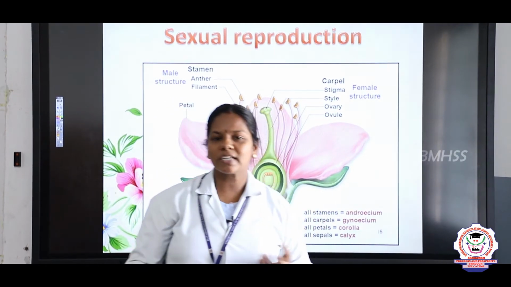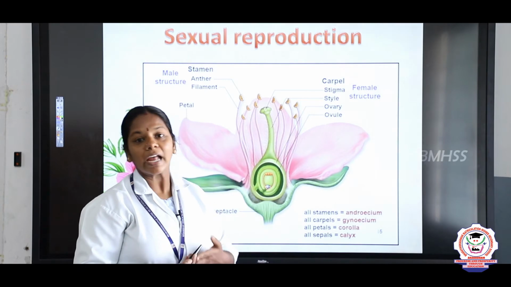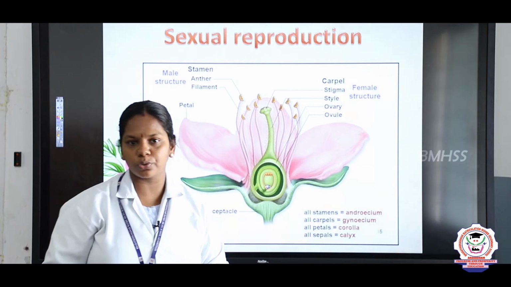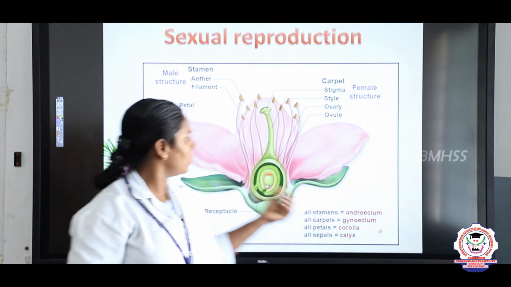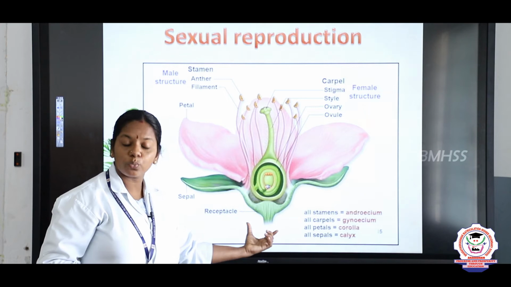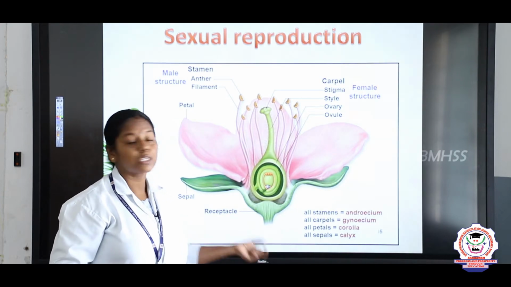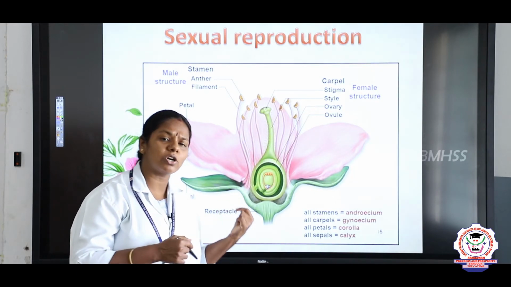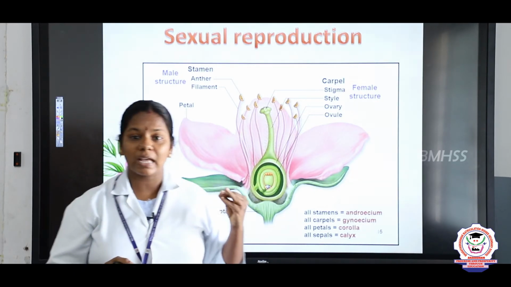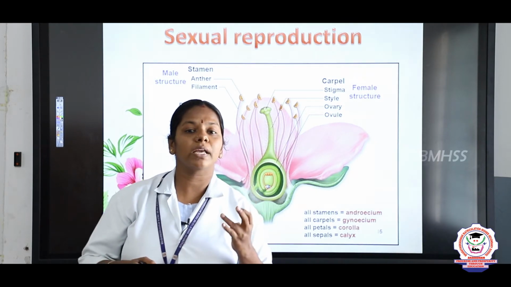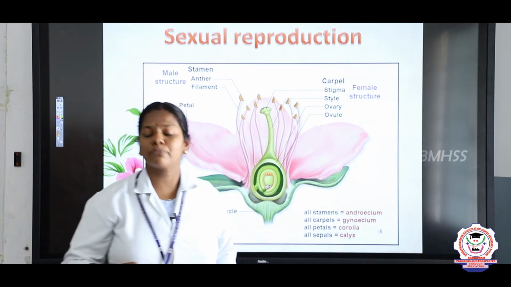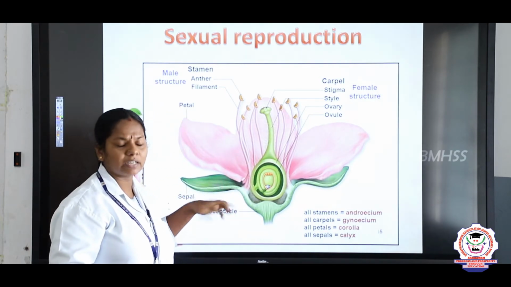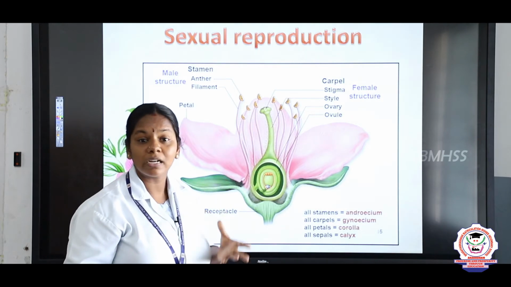So now we are going to discuss the flower, right? For a poet, what is a flower, children? The flower may be a source of inspiration, but for a morphologist, a flower is a modified shoot for reproduction. So the flower is the main organ of the plant involved in reproduction. Now let us study the structure of a flower. In Tamil also we have the five lands, Kurinji, Mullai, Marudam, Neidal, Palai. All these five lands were based on the flower only, right? And many nations have flowers on their flags.